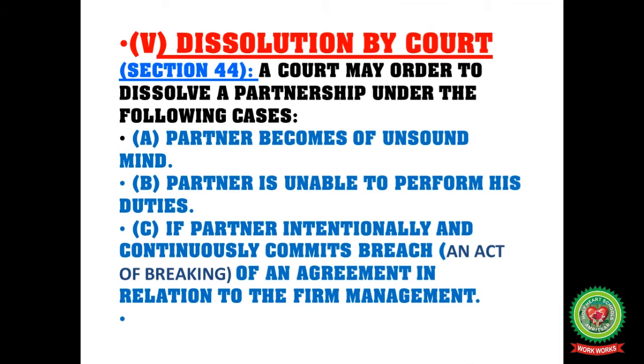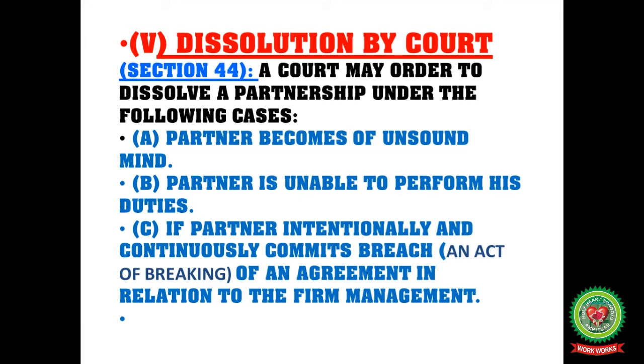Dissolution by court. Simply, the court provides an order to dissolve the firm. Here, the first point, a partner becomes of unsound mind. The partner is unable to perform his duty, and the partner intentionally and continuously commits breach, an act of breaking an agreement, in relation to the firm management.